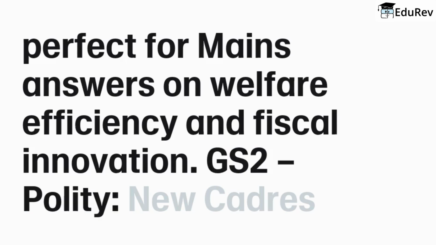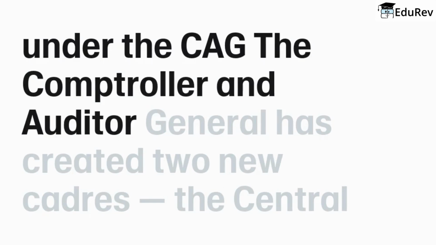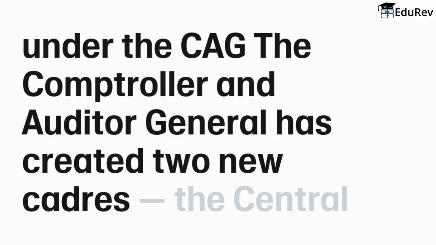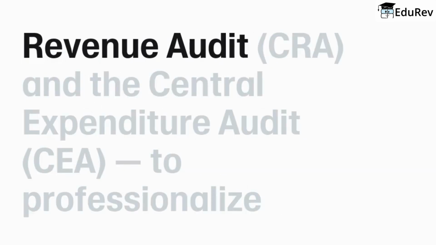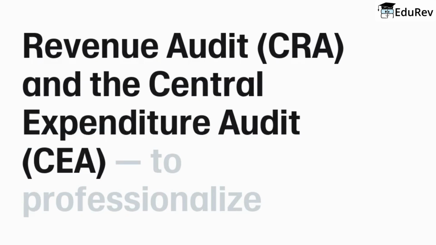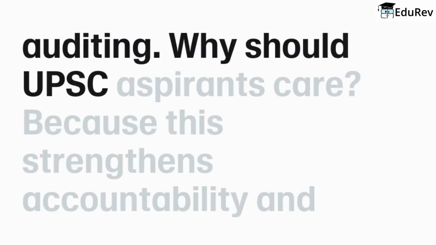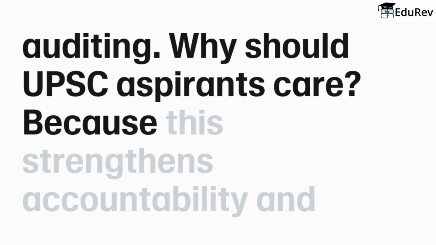GS2 Polity: New cadres under the CAG. The Comptroller and Auditor General has created two new cadres, the Central Revenue Audit (CRA) and the Central Expenditure Audit (CEA) to professionalize auditing. Why should UPSC aspirants care?